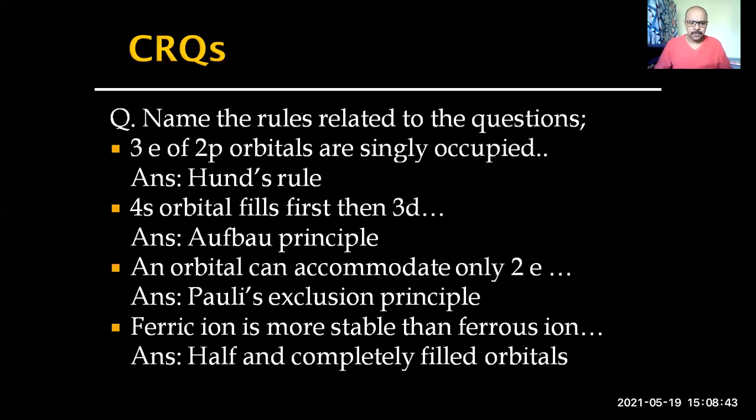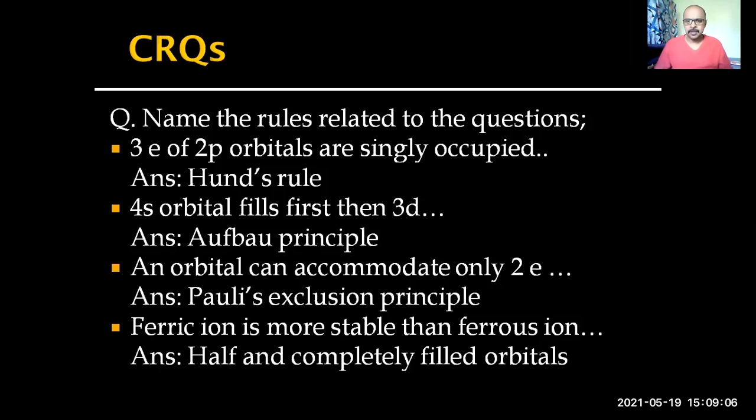So, ferrous ion is Fe2+. It has the electronic configuration 3d6 4s0, which is partially filled. And ferric ion is Fe3+, with the electronic configuration 3d5 4s0, and 3d5 is half filled. As a result, it is more stable.